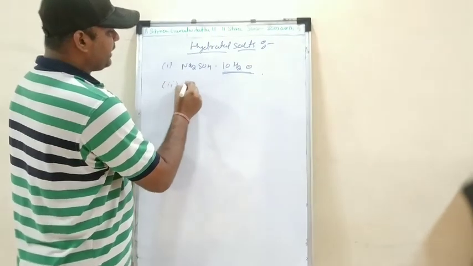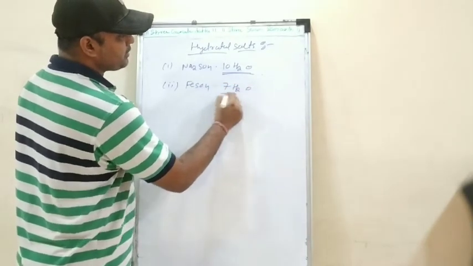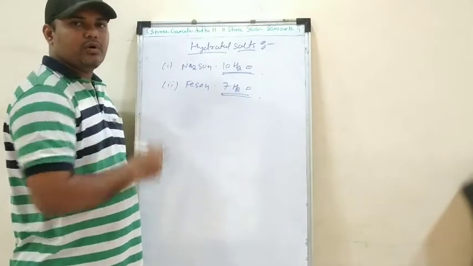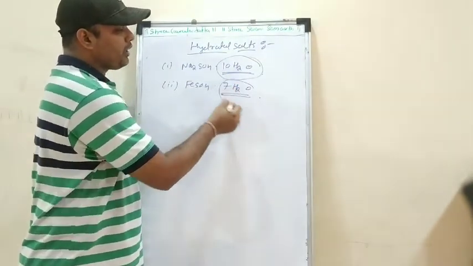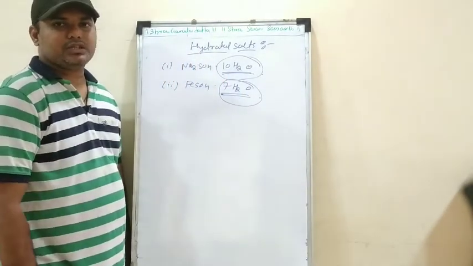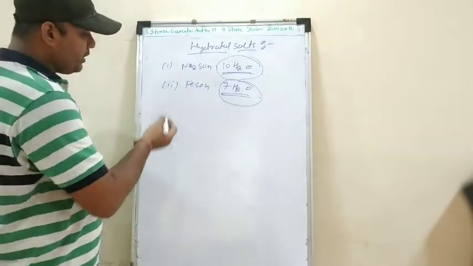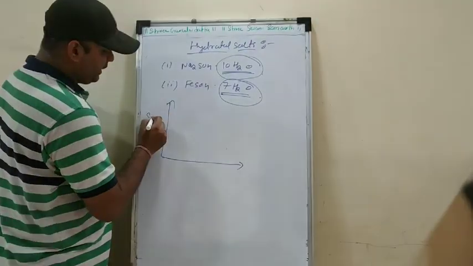Then second case we can take FeSO4 dot 7H2O. See, here also you can see that it contains water of crystallization of 7H2O, right? That means such kind of salts which contain water of crystallization are called the hydrated salts, right?